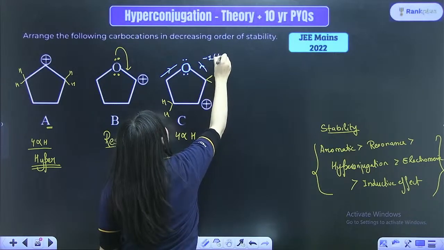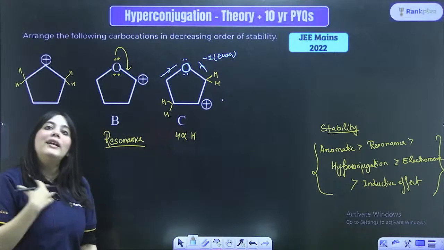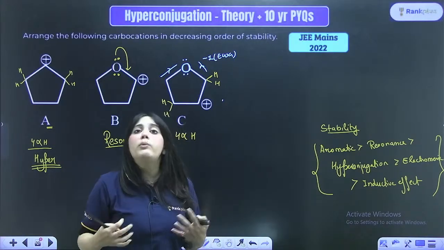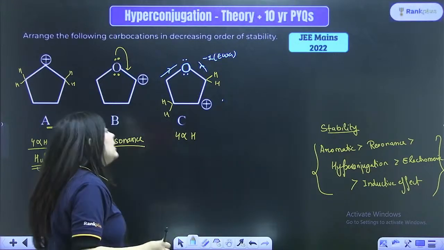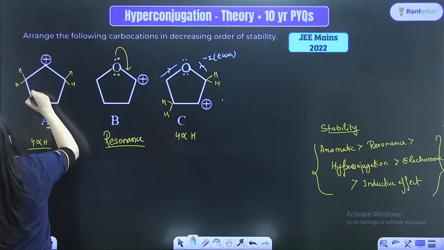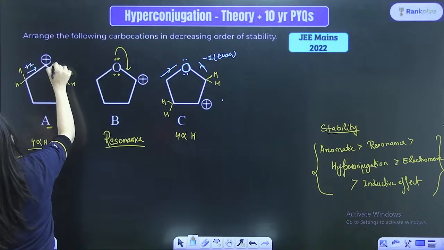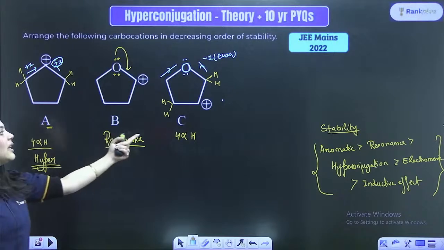So minus I is an electron withdrawing group on this carbocation. If I'm already positive, you're taking away more electrons from me, making me more positive, more unstable, right? If I'm positive, I need a plus I effect, which means these CH3 groups will also show what? Plus I effect, right? So can you see? Your A is much more stable than you see.